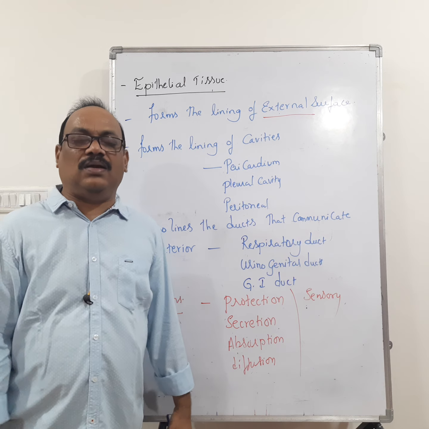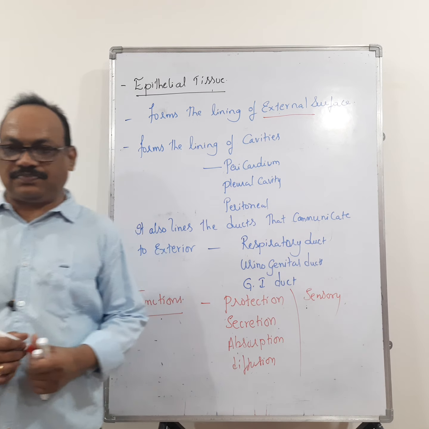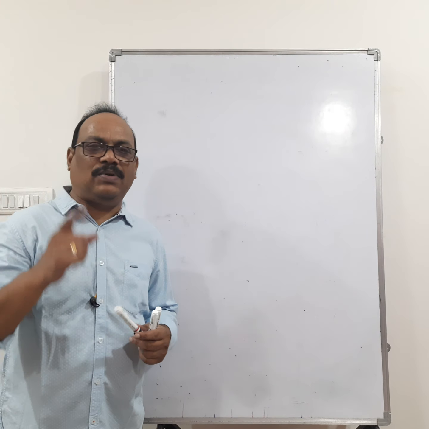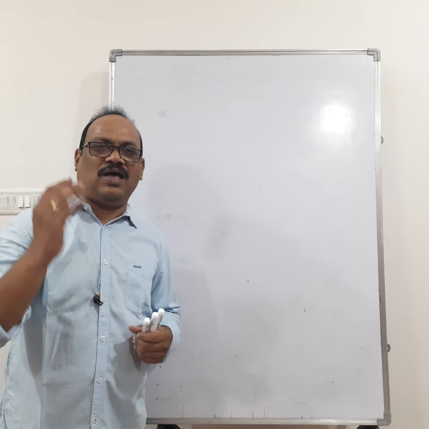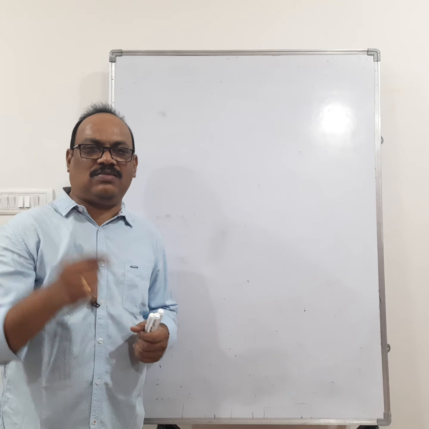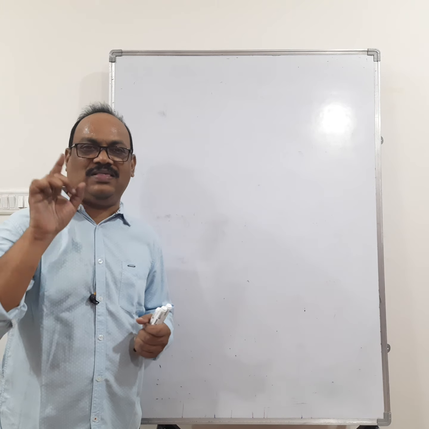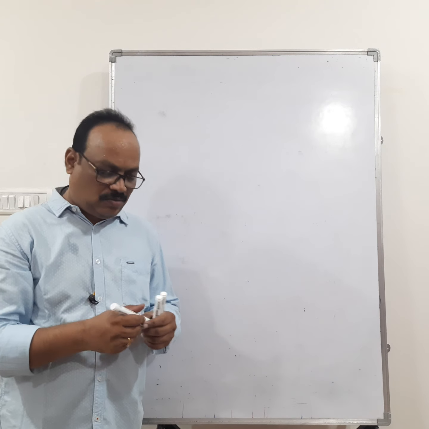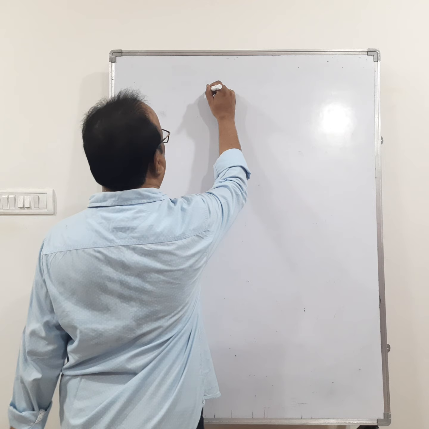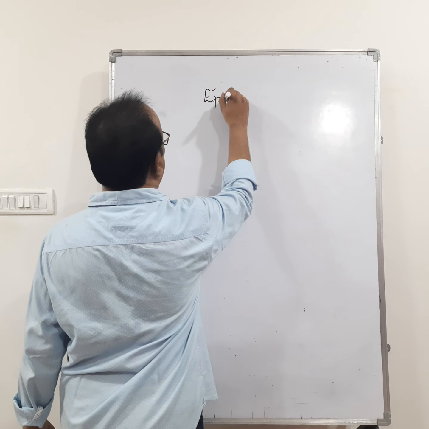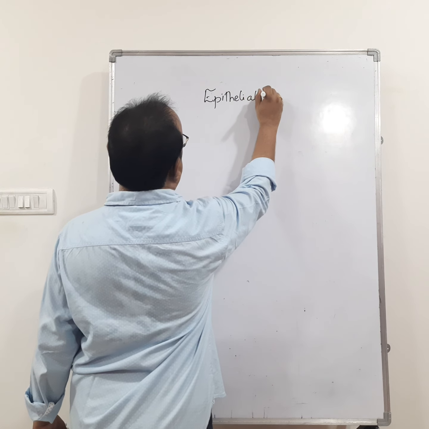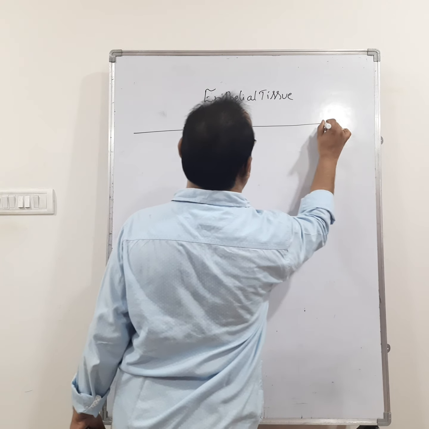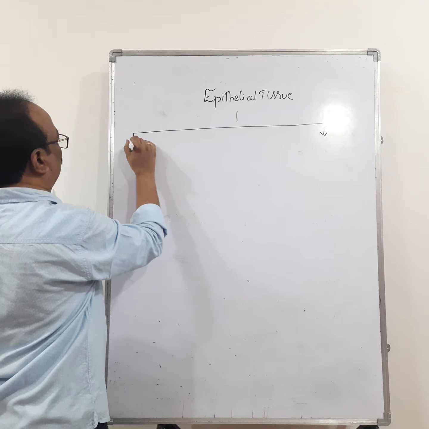Now let us go for the types of epithelium. Remember one word, that epithelium is classified based on the number of cells first. After that, the shape of the cell. Okay. So epithelial tissues are broadly classified into two types.